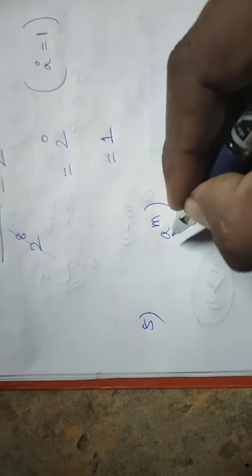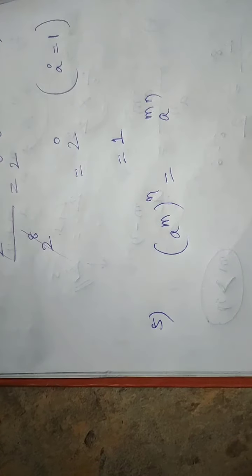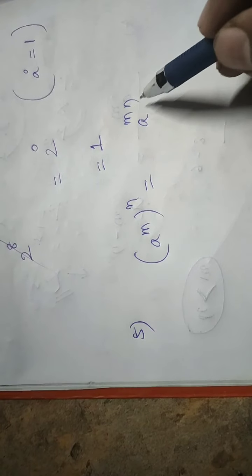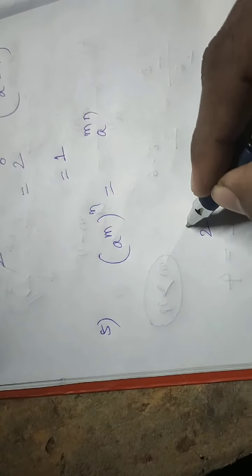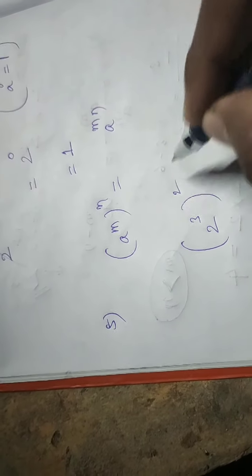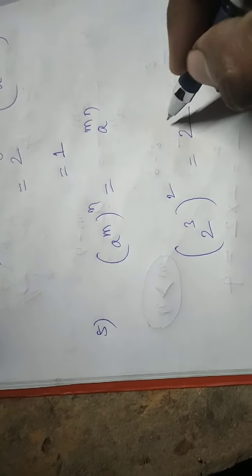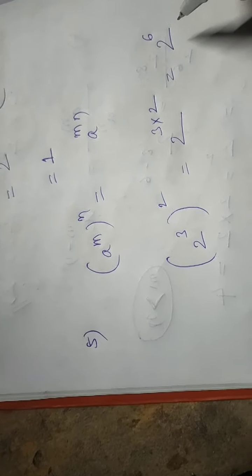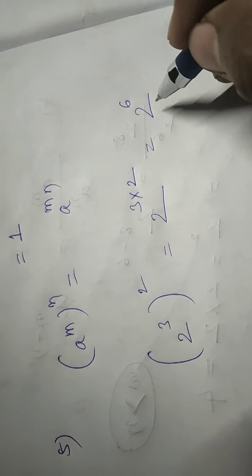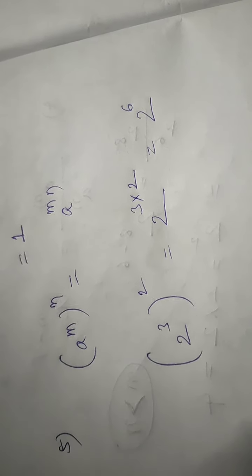Next, fifth formula, that is a power m whole power n is equal to a power mn. Mn is nothing but the product, the multiplication of m and n. So for example, 2 power 3 whole power 2. The 2 belongs to 2 power 3. In this case we'll write 2 power 3 into 2, so overall 2 power 6. 2 power 6 means 2 multiplying itself 6 times, that means 2 into 2 into 2 repeated 6 times.